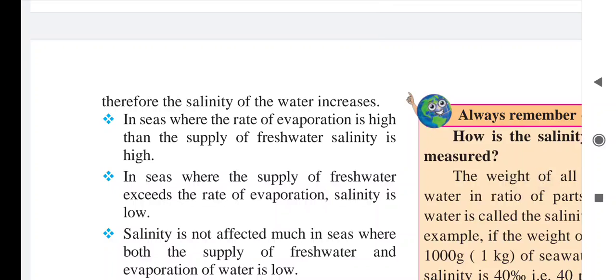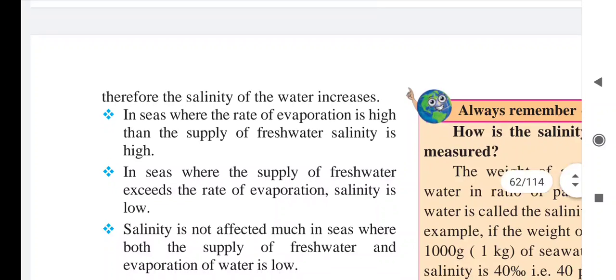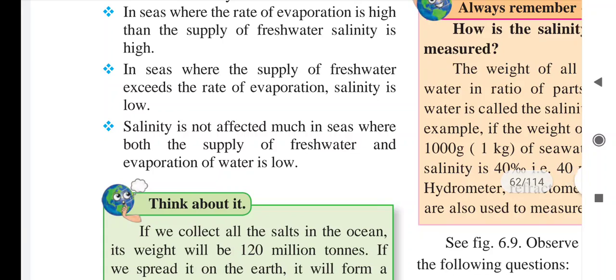In seas where the rate of evaporation is higher than the supply of fresh water, salinity is high. In seas where the supply of fresh water exceeds the rate of evaporation, salinity is low. So fresh water is mixing, that's why salinity is low.